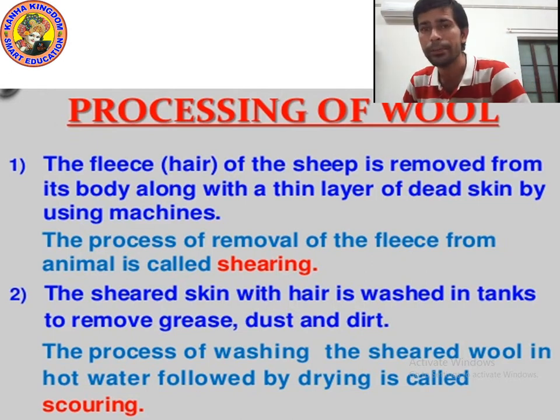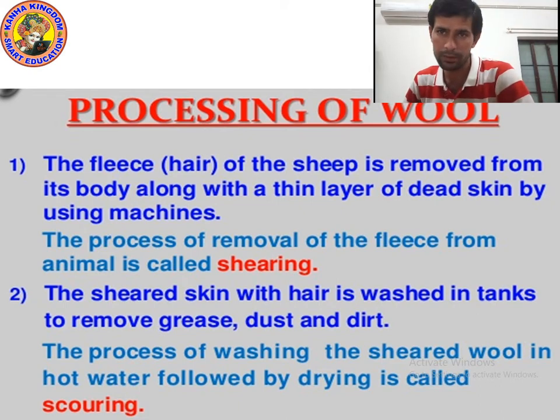Shearing means removing hair from body. Simple meaning of shearing in one line: removing fleece, or removing hair, from the body of animal. Okay, I hope you understood.